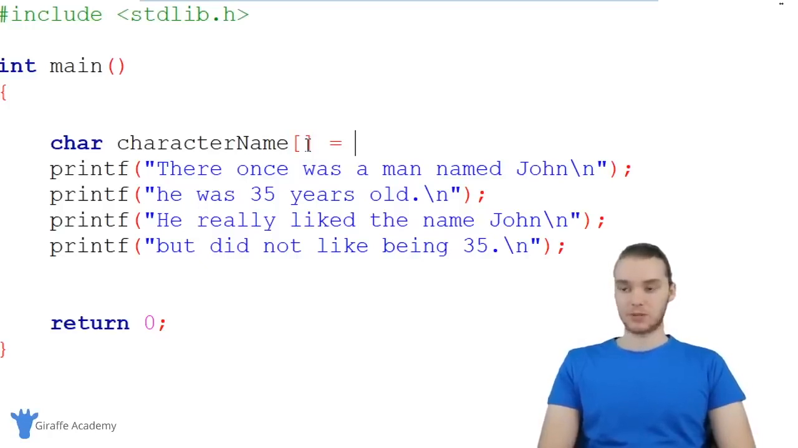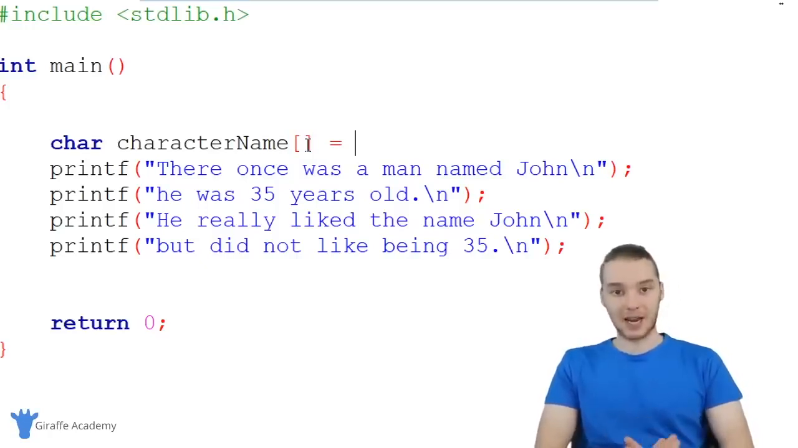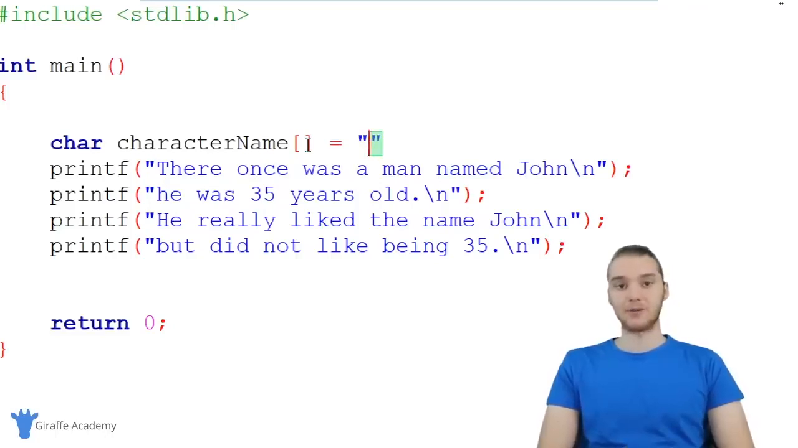I'm going to set this equal to something, so I'm essentially assigning a value to this variable. I'm just going to make an open and closed quotation marks, and inside of here, we're going to type out the value that we want to store. In my case, I'm just going to store the character's name, which is John. And then as always in C, we have to end this off with a semicolon.